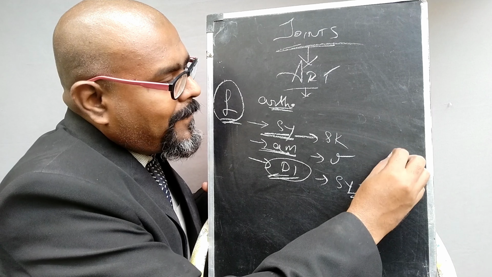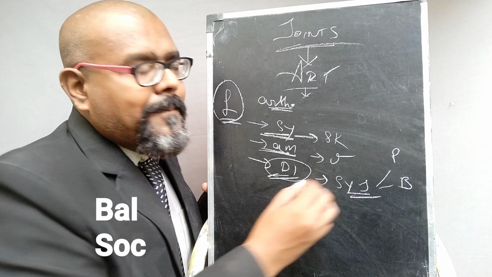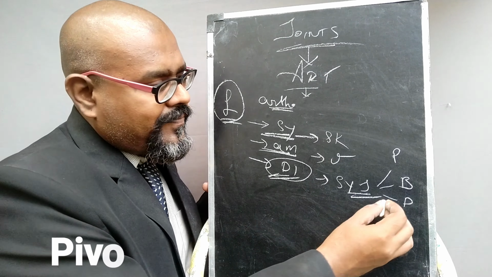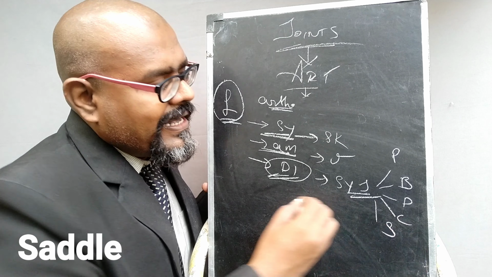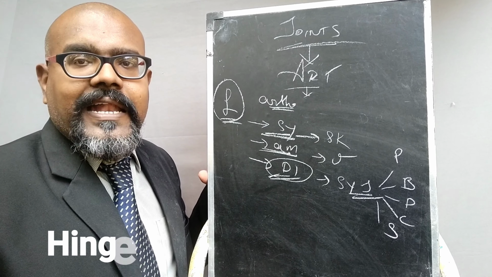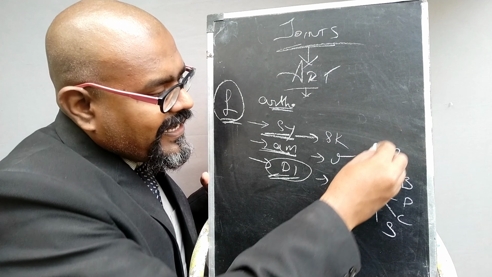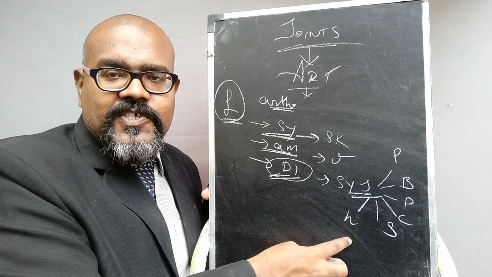One is plain joint. Please remember, plain joint, ball and socket joint, pivot joint, condyloid joint, saddle joint, and the last is hinge joint. Okay, so these are the 6 different classifications of this particular diarthrosis, that is the synovial joint.